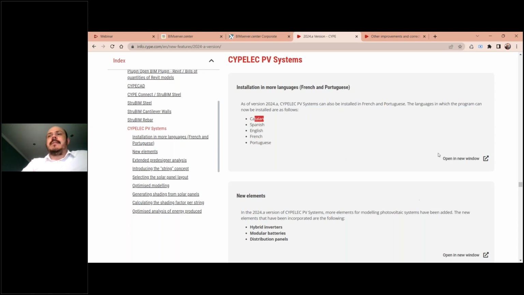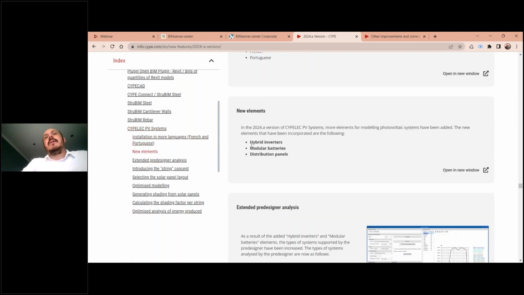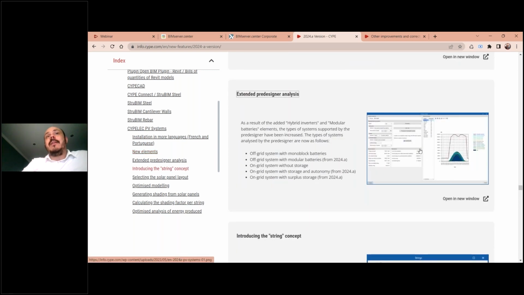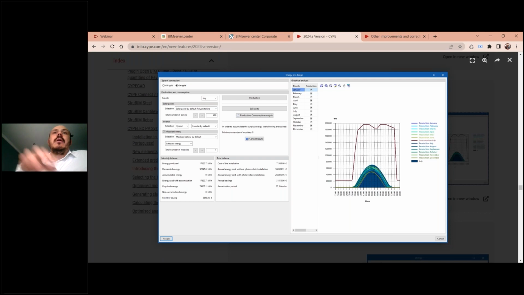So the first thing is it's now available for more countries. Then we have new elements like hybrid inverters, modular batteries, distribution panels, extended pre-designed analysis. So now you can pre-design your installation according to this kind of graphical analysis. So you have a new assistant for that.